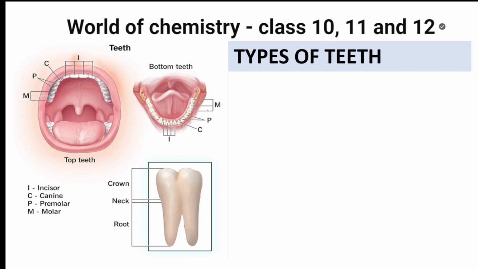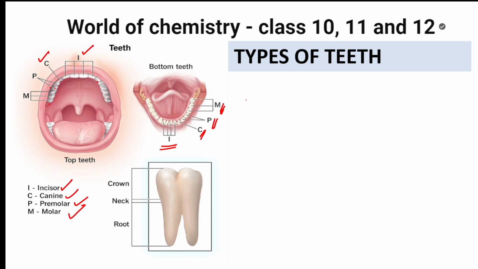Basically, teeth are of three types. What are the three types? One are incisors, which are mentioned here. Next are canines, which are mentioned here. See this part, this is canine on either side. Then premolars, which are mentioned just below the canines. And then come the molars, which are mentioned here. Beautiful picture, isn't it? In the close-up, these are incisors, these are canines, these are premolars, and these are molars. And when you see the depth of the teeth, the different parts are crown, neck, and root.